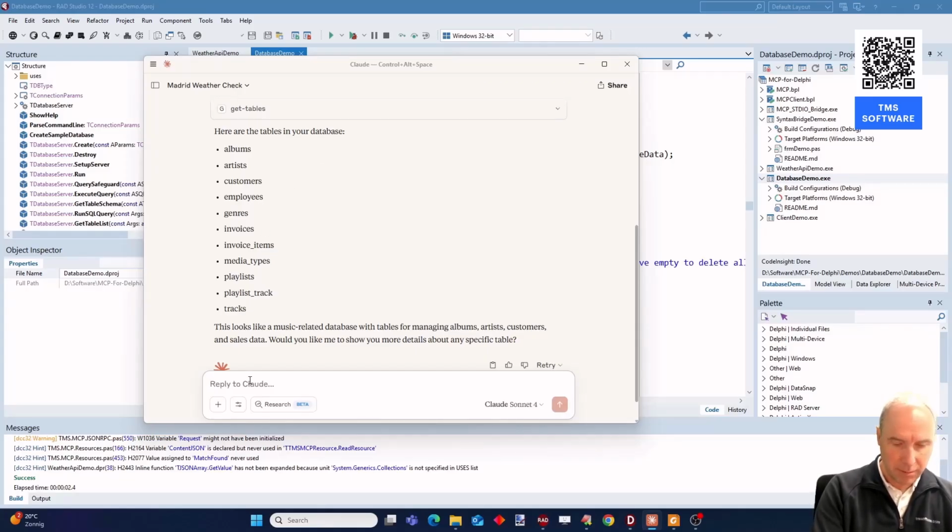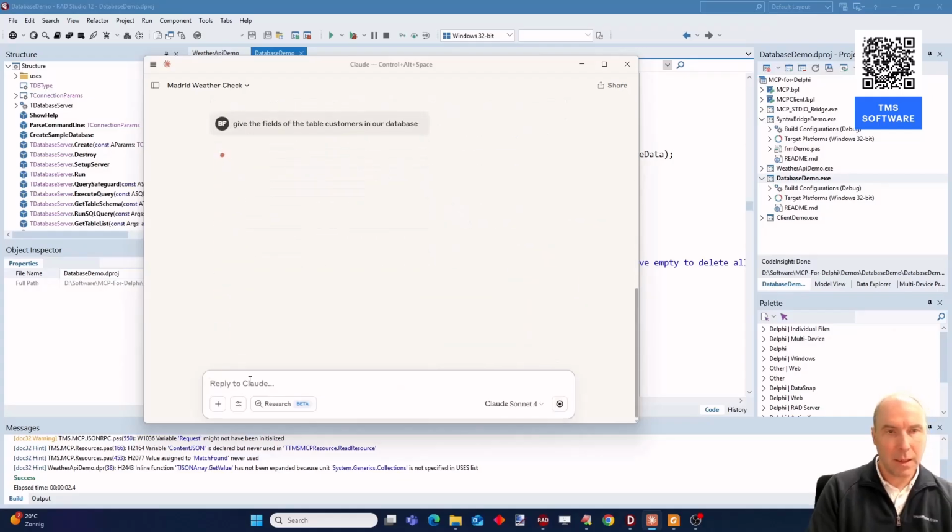And here, for example, we can say give the fields of the table clients, or customers better, customers in our database, and let's see what it comes up with.